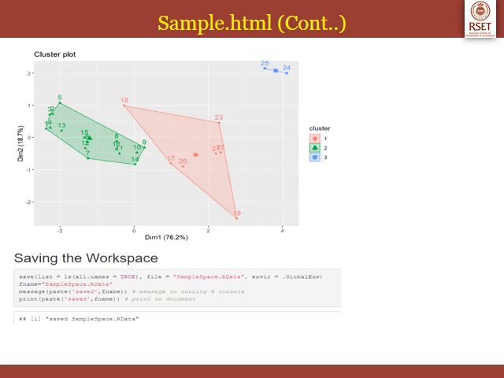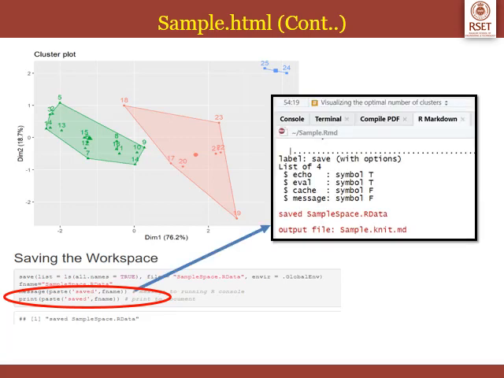After that we have the last subheading, that is saving the workspace. There as the last 2 lines you have message and print. So the first one, since we had set message equal to false, we know that the message given within that function will not be printed in this document. Instead it will be printed within the R console. So this is where it will be printed. You can see this in the bottom left hand side corner of your R console.